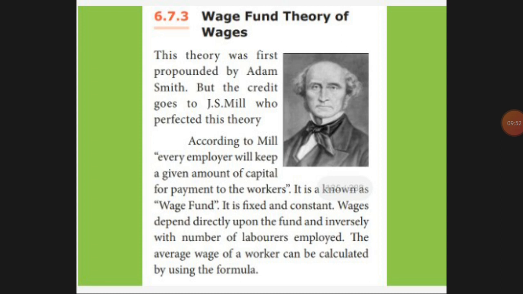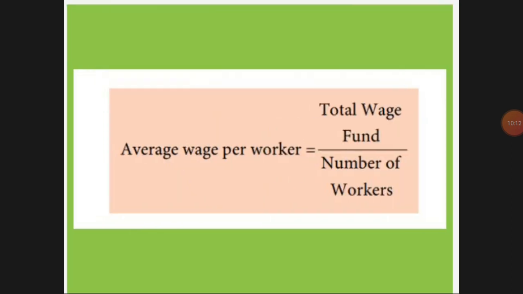So according to the number of workers, wage may increase or decrease. If 1000 rupees is fixed, and 10 people go, 100 rupees will come. If 20 people go, 50 rupees will come. That's all. So the number of workers will decide what the wage has to be paid, less or more. That's why the formula gives total wage fund divided by number of workers. 1000 divided by 10, how much will the amount come? If 1000 divided by 20 members, how much will the amount come? That's what they are telling.